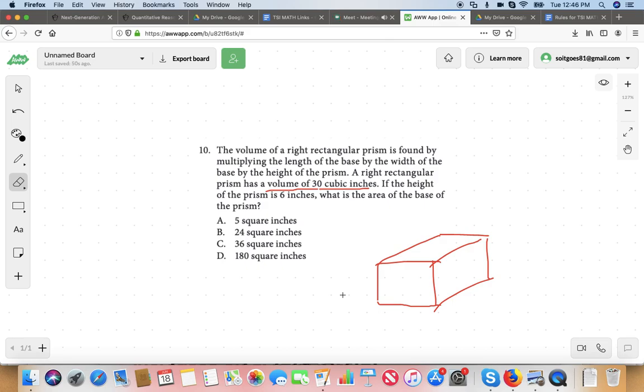Okay, I'm going to make a note of this. Volume equals 30 inches cubed. And it says the height is 6 inches, so I'm going to make a note of that. The height is 6 inches. Okay. What's the area of the base of the prism?